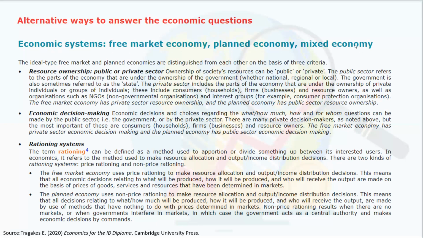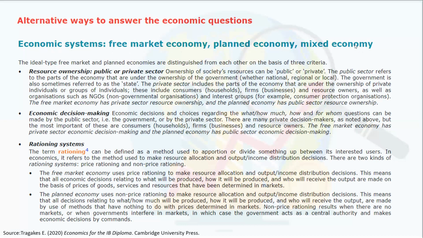The free market economy uses price rationing. What does that mean? They do that to make resource allocation and output income distribution decisions. So that means that all economic decisions relating to what will be produced, how it will be produced, and who will receive the output are made on the basis of price of goods, services, and resources that have been determined in markets.